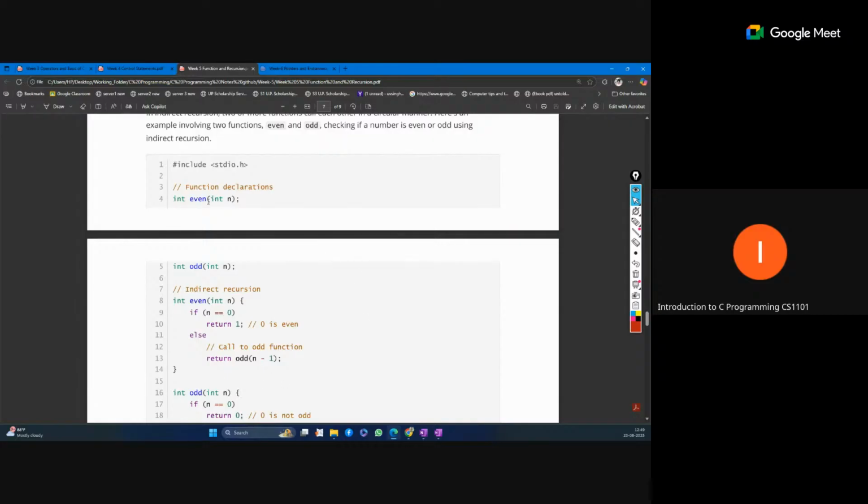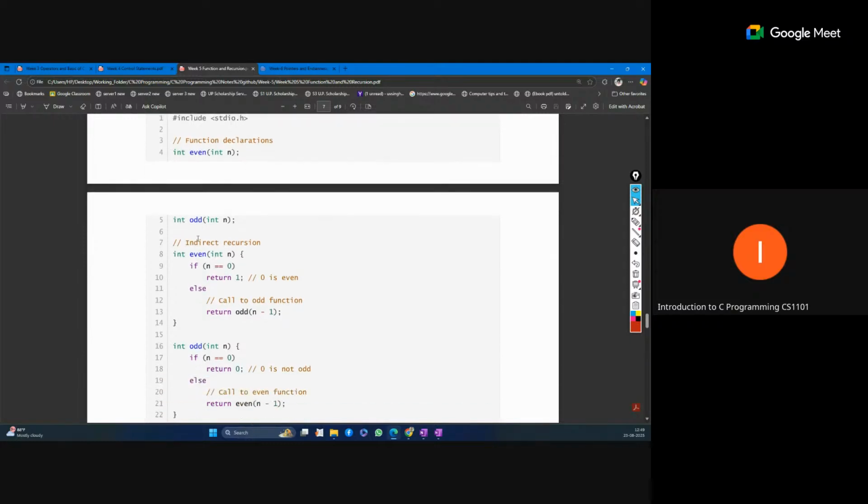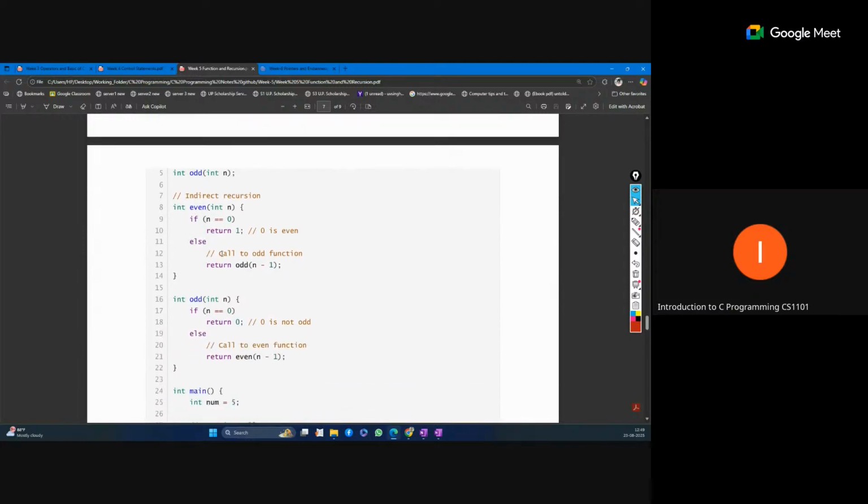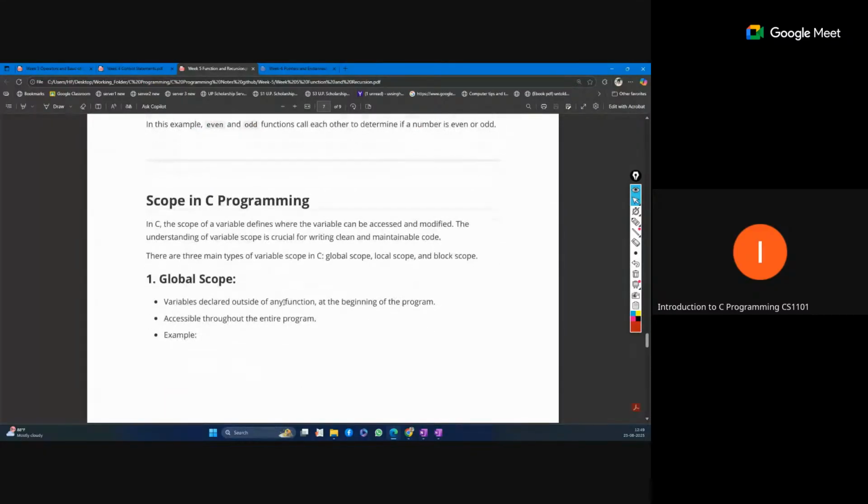Okay, so here we have two functions, even and odd. From even we are calling the odd function, and from odd we are calling the even function. So this is also a recursive thing, but not direct. This is indirect recursion.